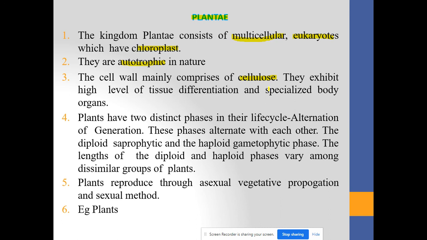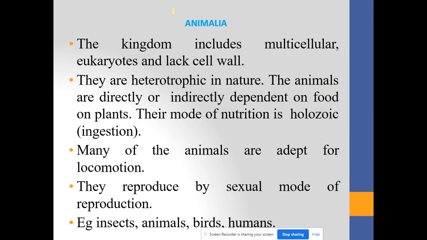The organisms of the Plantae kingdom have cellulose in their cell wall. They reproduce by both the sexual and asexual methods of reproduction. Understand? Now the next and last one.